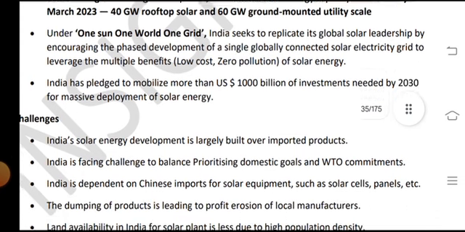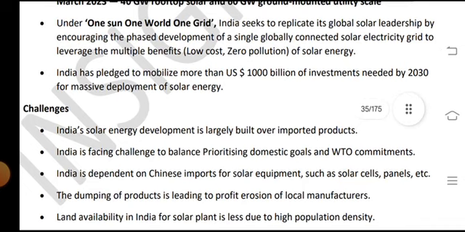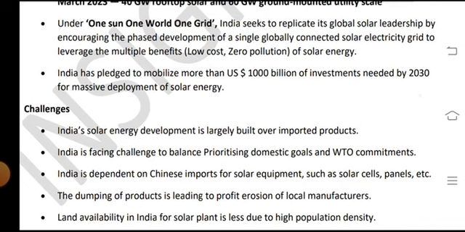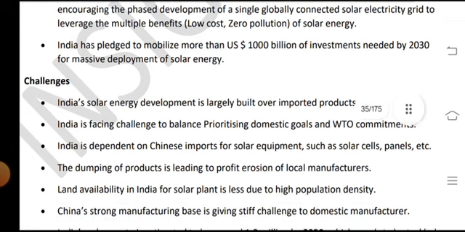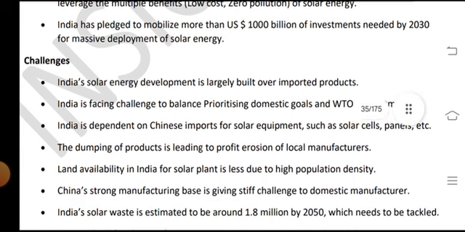India seeks to replicate its global solar leadership by encouraging the phased development of other single and globally connected solar electricity grids, to leverage the multiple benefits of low cost and zero pollution solar energy. India has pledged to mobilize more than 1000 billion of investment needed by 2030 for massive development of solar energy.